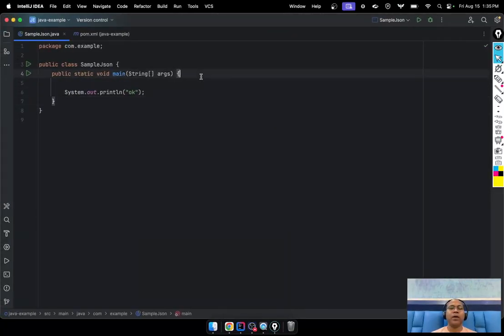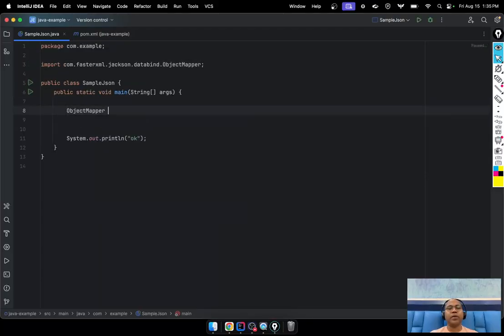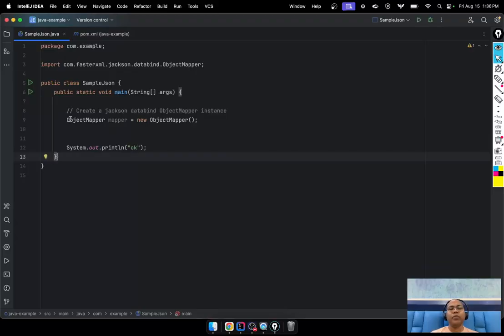Here I am going to say ObjectMapper mapper. So first you have to create the mapper. This is the core component.